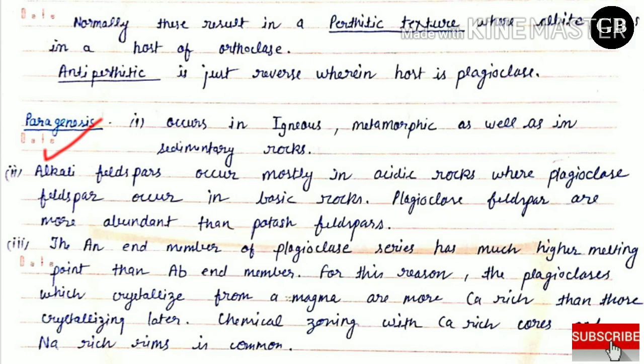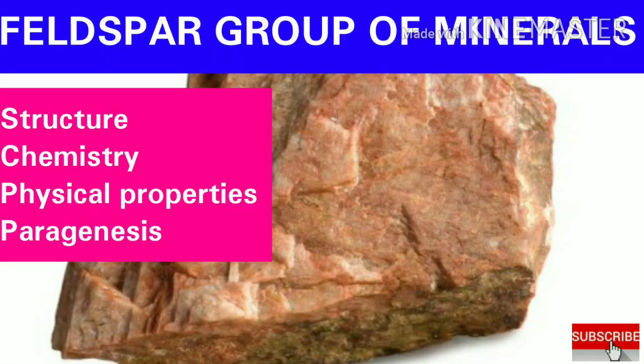The anorthite end member of plagioclase series has much higher melting point than albite end member. For this reason, the plagioclases which crystallize from a magma are more calcic than those crystallizing later. Chemical zoning with calcium-rich cores and sodium-rich rims is common. So this is all about the feldspar group of minerals related to their structure, chemistry, physical properties and paragenesis.